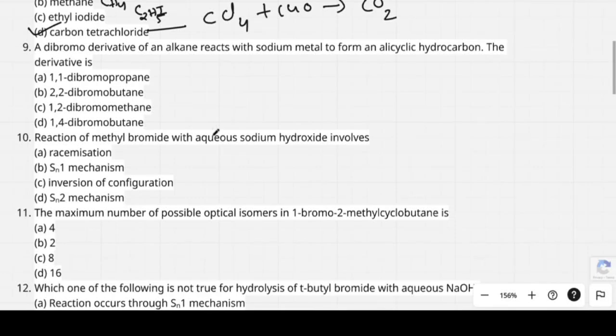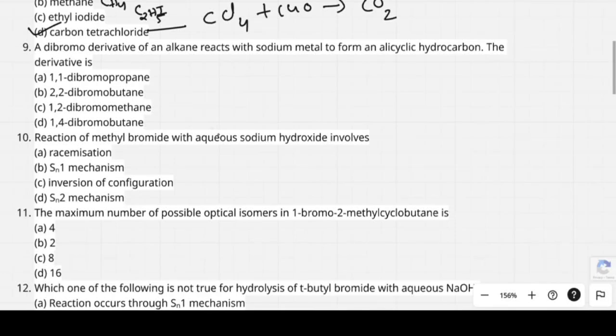To get alicyclic, first we observe the options. 1,1-dibromopropane, it is not possible to get a cyclic ring here in this case. In 2,2-dibromobutane, it is not possible because in both cases halogen is present on the same carbon atom, so it is not possible to get a cyclic ring structure.